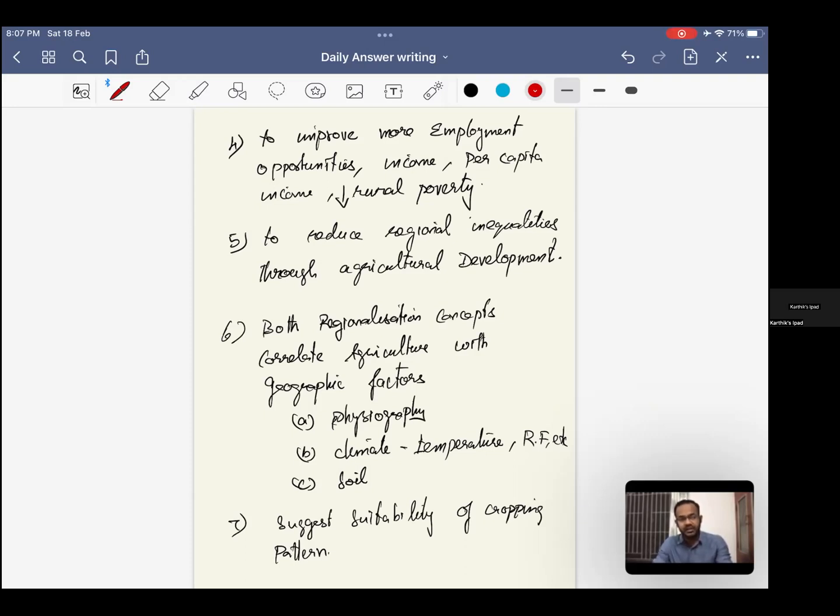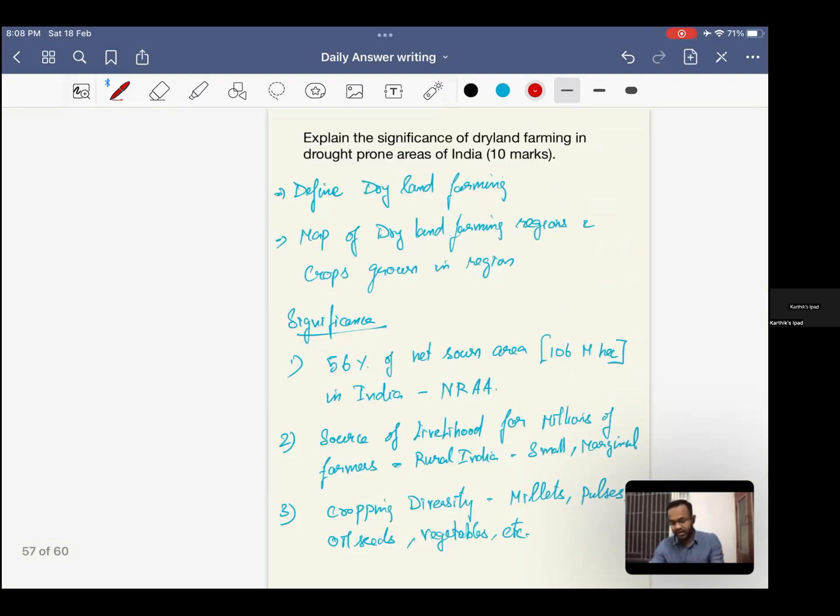Sixth, correlation you can say is that both have a regional correlation with respect to geographical factors. For physiography alone, you can take agro-climatic zones and agro-ecological zones and speak for it. Climate, temperature, rainfall alone, you can take for an agro-ecological zone. For example, say Eastern Ghats regions or Western Ghats regions, and then speak with respect to how temperature and rainfall are available for agro-ecological and agro-climatic soil and climatic conditions. Both will provide suitability of cropping patterns for a particular region. Take agro-climatic zones and agro-ecological zones and speak with respect to it, right?